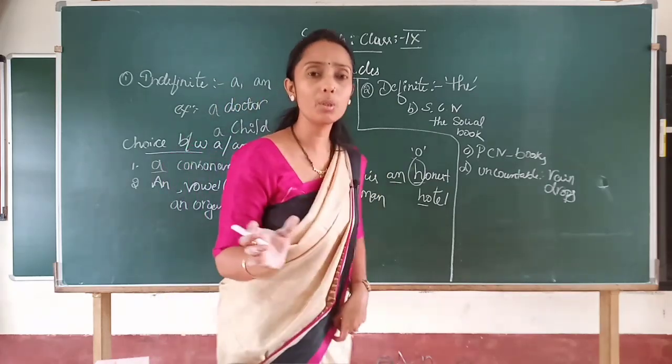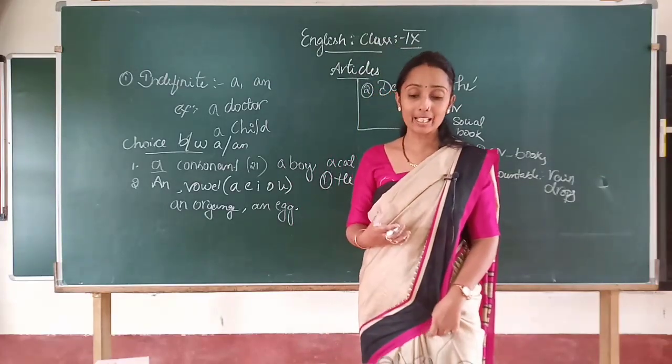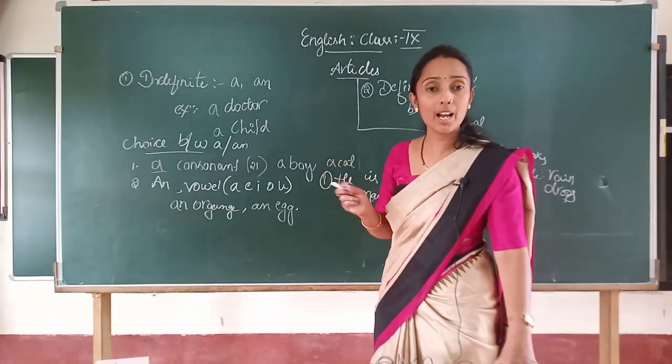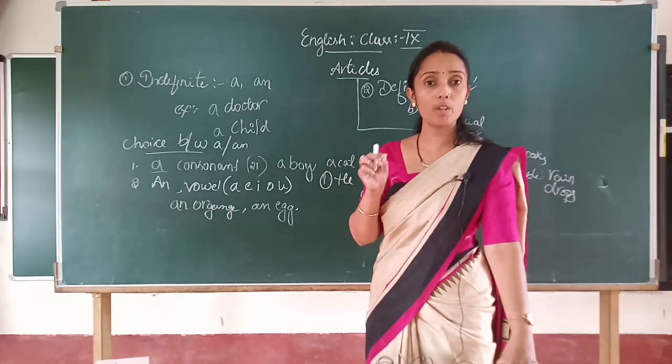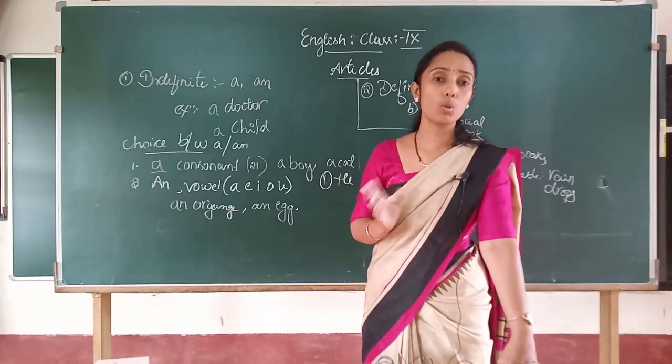Just go through that so that you can practically see the use of a and the, so that once that view enters your head, it will never go.